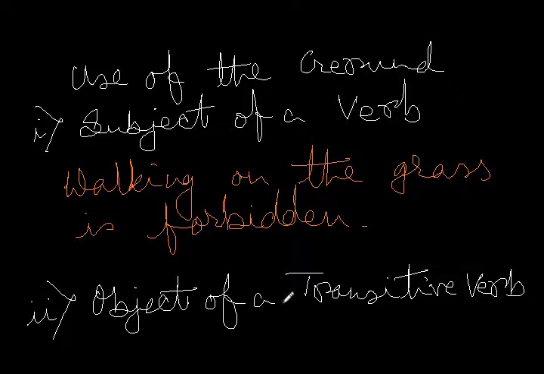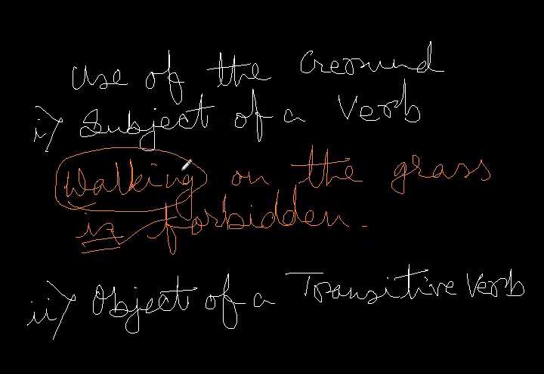Now in this sentence, walking very much looks like a verb. But then if you ask the question what to the verb is, what is the answer that you are getting? What is forbidden? Walking on the grass is forbidden. So walking, though it looks like a verb, actually does the job of a noun and it ends in ing. Therefore walking is a gerund. And over here, of course, it does the job of the subject of a verb. The verb is.